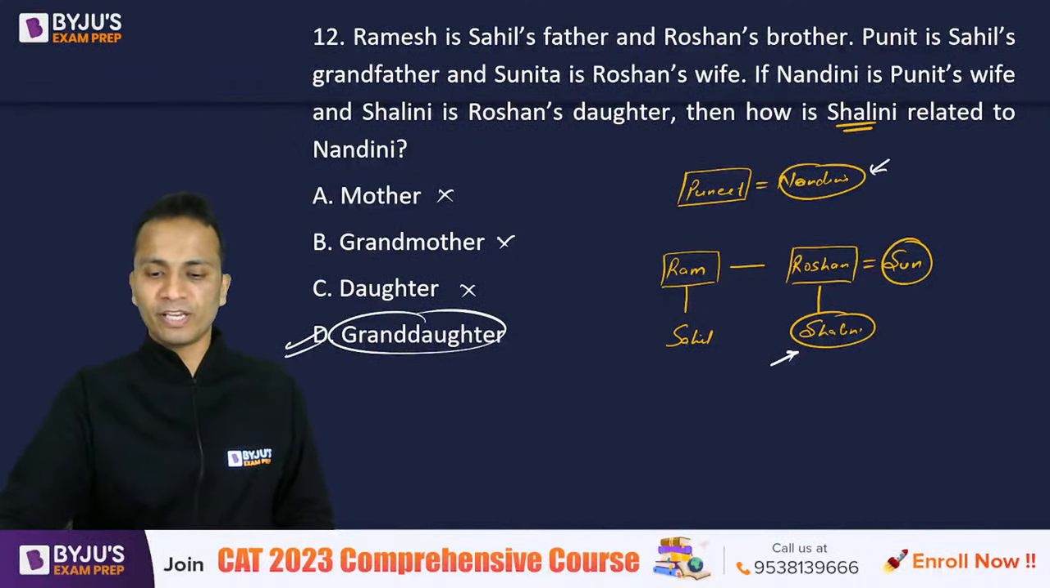Right, everyone's answer was correct. It was a simple question. So the answer is granddaughter, that is option D.